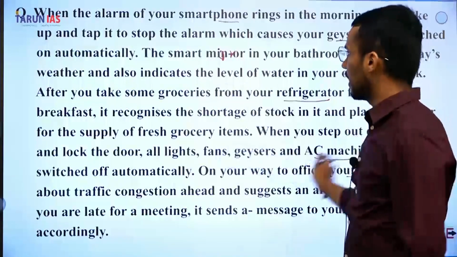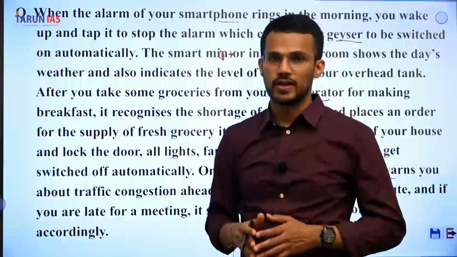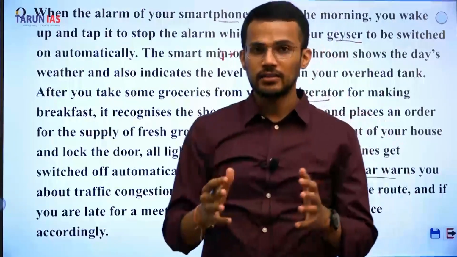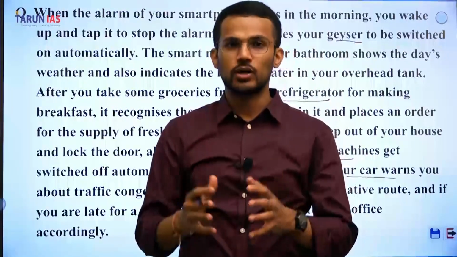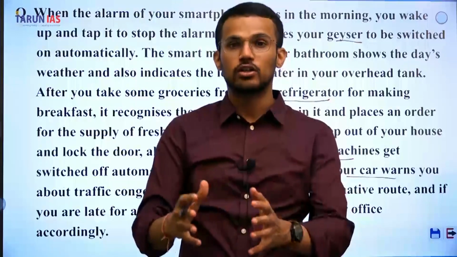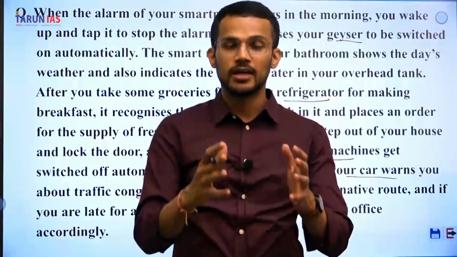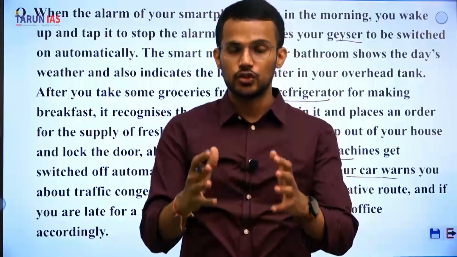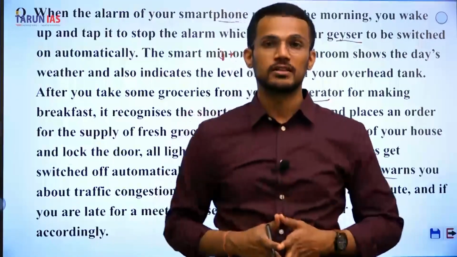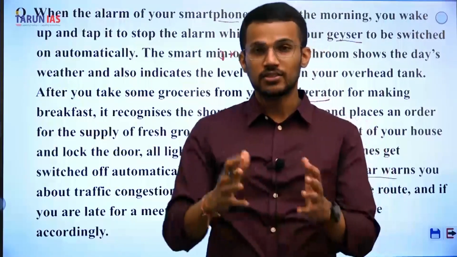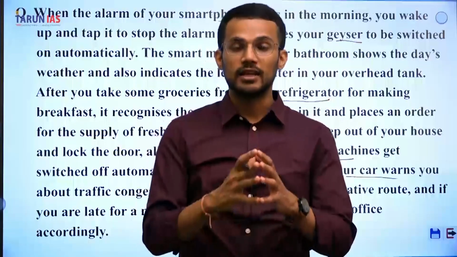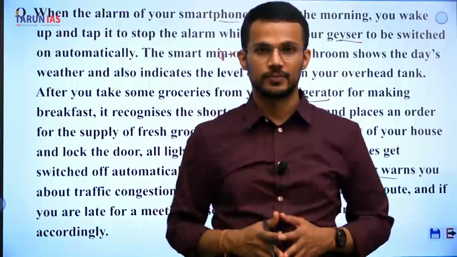All these are physical world devices. And when these physical world devices are networked together, thereby allowing their use and control with the help of internet, that technology is known as Internet of Things.